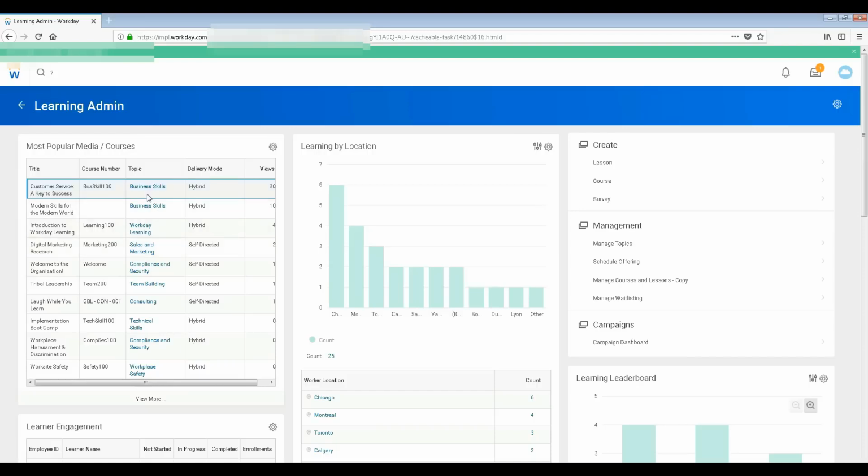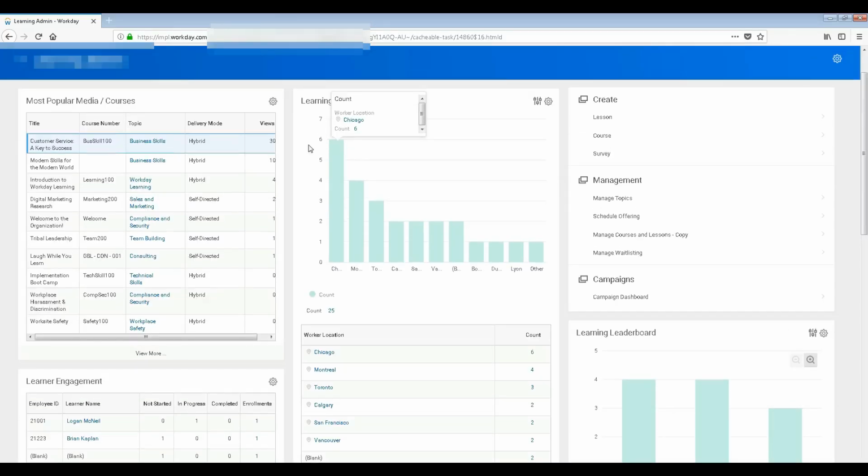So you can also create the same thing here: Workday course, team building, PMP, let's say an SAP course, all those things you can create. And you can see learning by location, so you can see the overall stats as well. Who is learning, like in Chicago, how many people are learning? I think this is self-explanatory.